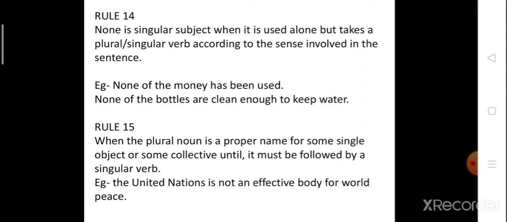Now let's see rule number 15. Rule number 15 says when a plural noun is a proper name for some single object or some collective unit, it must be followed by a singular verb. For example, the United Nations is not an effective body for world peace. Now, United Nations is a proper name, a plural noun, and here we are using a singular verb, that is, is. So remember, with a proper name or a proper noun we use is.